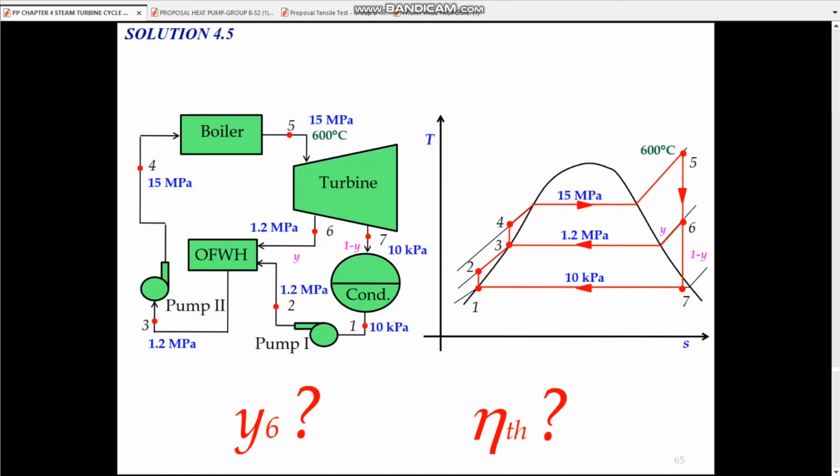First, we need to draw a schematic diagram that has two pumps, pump number 1 and pump number 2, one boiler, one turbine and one condenser. We also need to draw the TS diagram for the ideal regenerative Rankine cycle. So we have state number 1, 2, 3, 4 and 5, and also state number 6 and then state number 7.